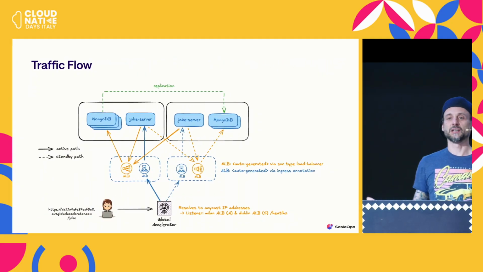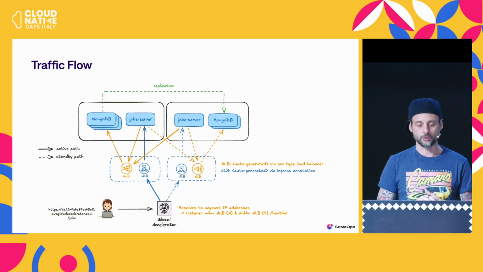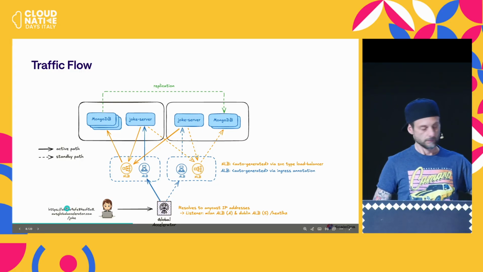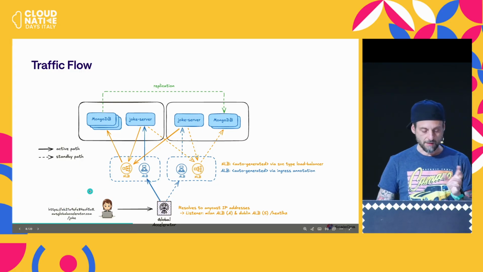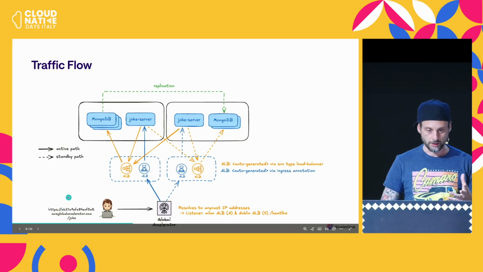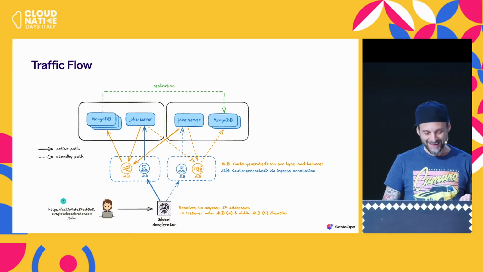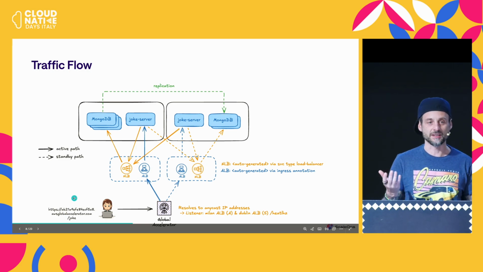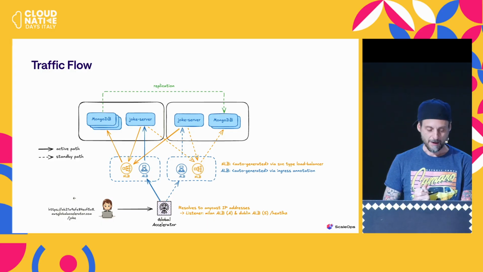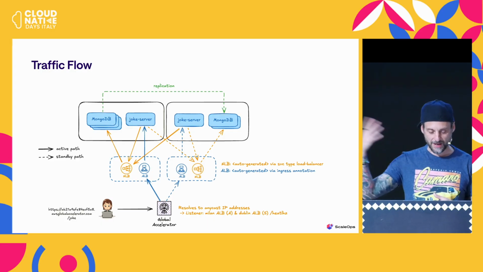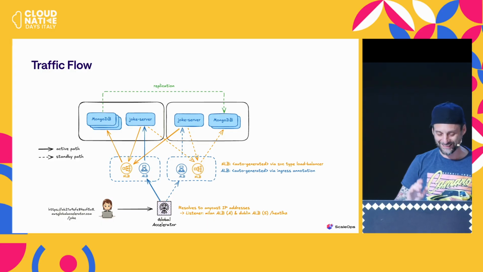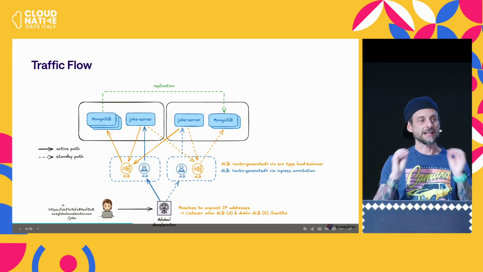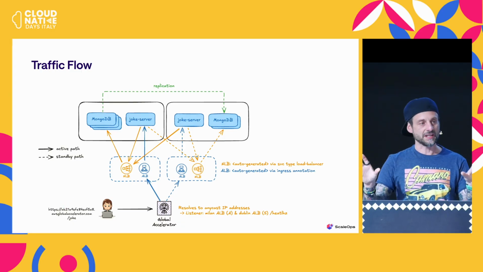Now, the possible traffic flows. This is what is going to be constrained by our application. So first off, as I said, you are a user. So we start at the lower end, left side. So we have our user. She's reaching our global accelerator name. You can customize it with your own internet domain. But yeah, because I'm paying for this environment and you don't want to pay extra, it's just this fancy name, right? But again, the point is it's stable, right? Stable DNS, always the same IP.